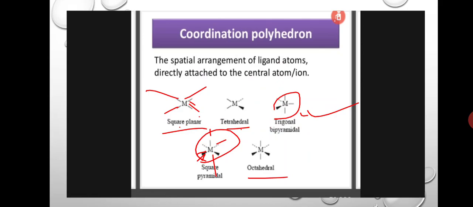The thick line indicates the front side ligands, the dotted line indicates the back side ligands, and the normal line indicates the plane. Tetrahedral structure is there, trigonal bipyramidal structure is there, square pyramidal, and octahedral. These all structures are based upon the coordination number of that particular metal.